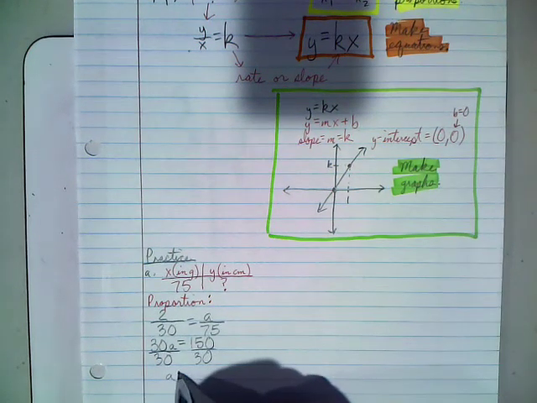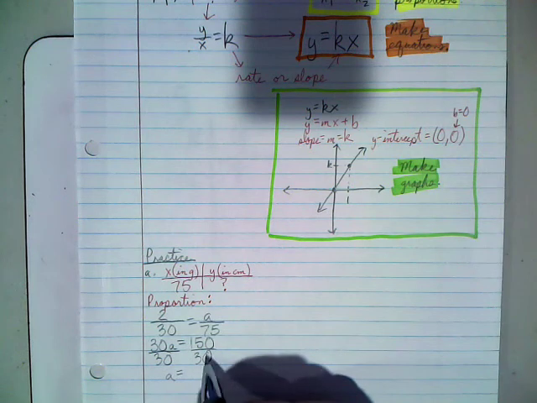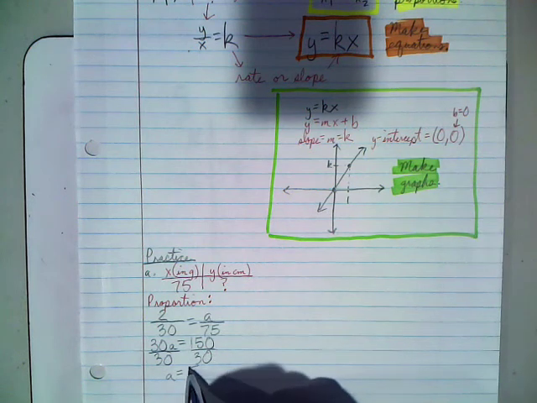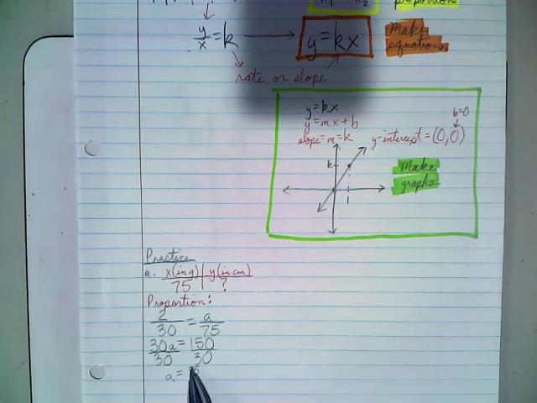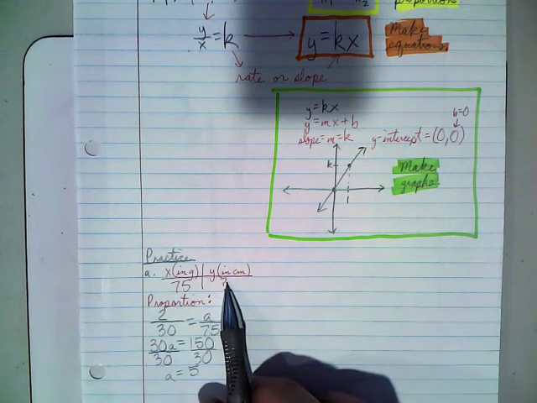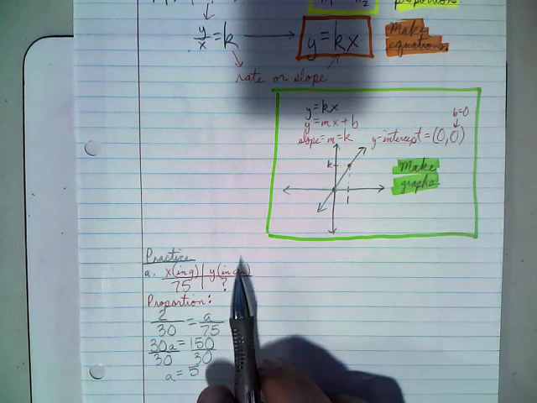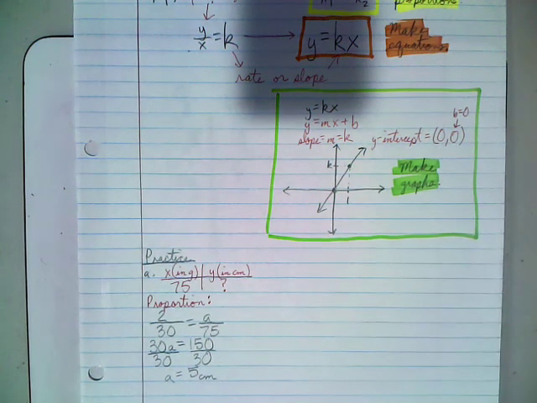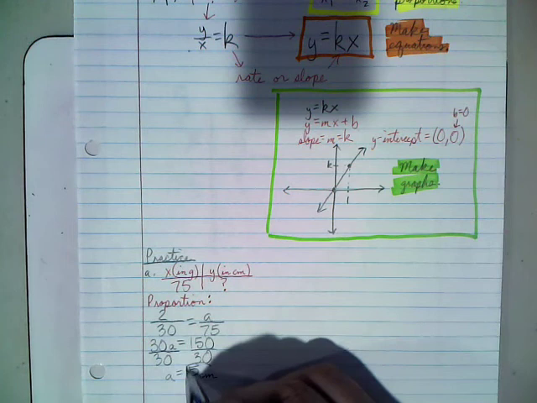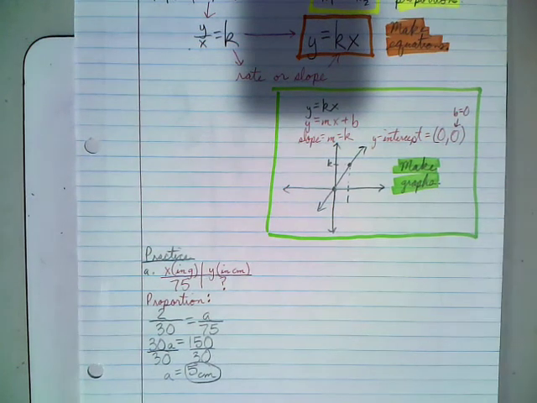So a therefore equals, well, 30 goes into 150 5 times. Since this was the output value, the y value, it is in centimeters. So if we put a 75 gram weight on it, how far will the spring stretch? 5 centimeters. There's my answer.